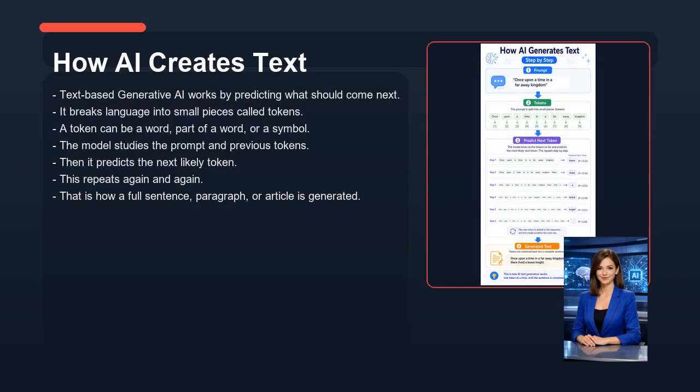Now let's look at how AI creates text. Text-based generative AI works by predicting what should come next. It breaks language into small pieces called tokens. A token can be a word, part of a word, or a symbol. The model studies the prompt and previous tokens. Then it predicts the next likely token. This repeats again and again. That is how a full sentence, paragraph, or article is generated.